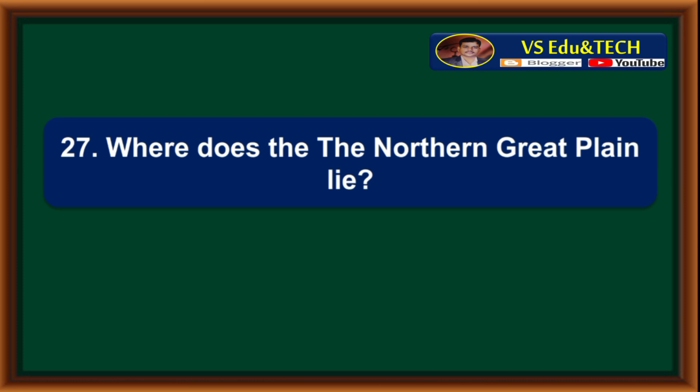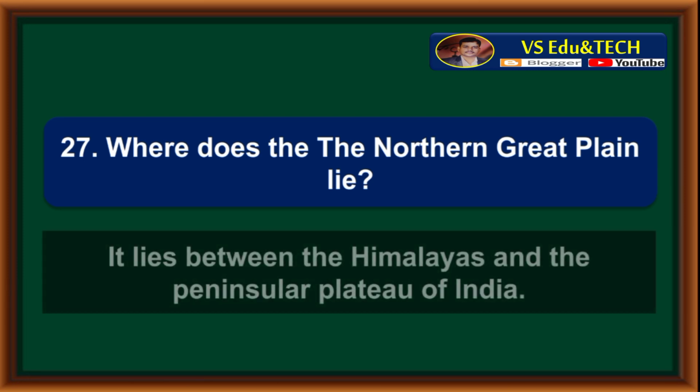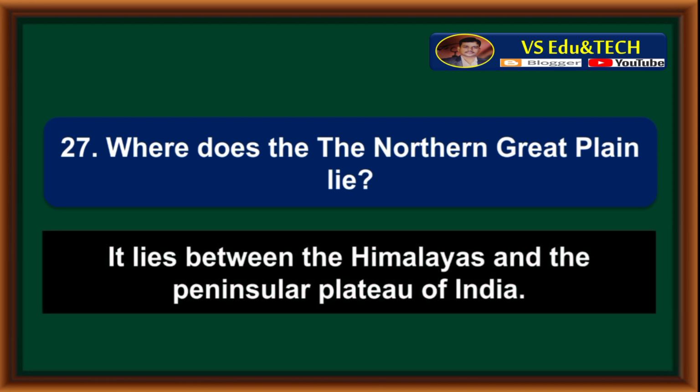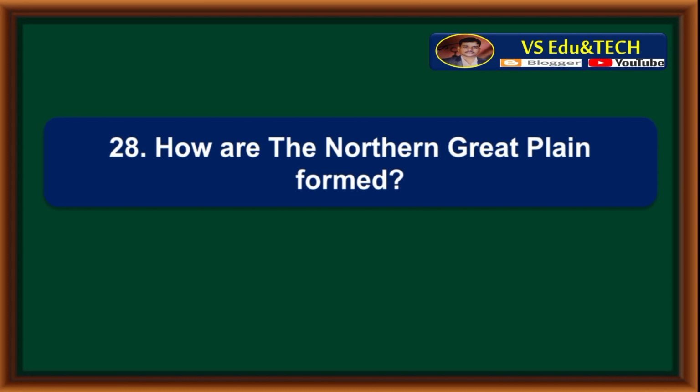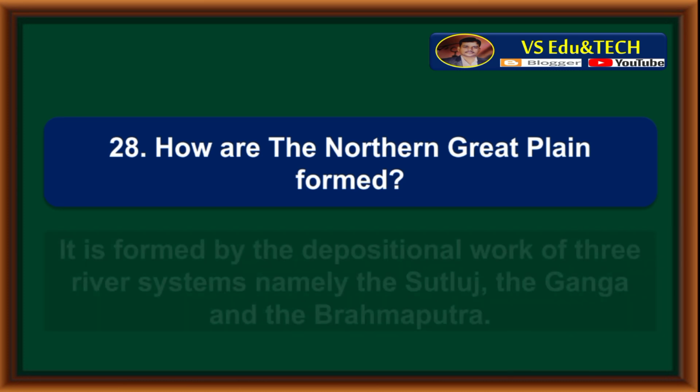Where does the northern Great Plain lie? It lies between the Himalayas and the peninsular plateau of India. How is the northern Great Plain formed?